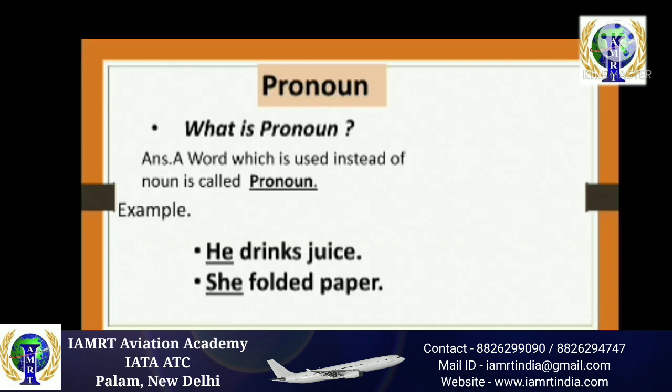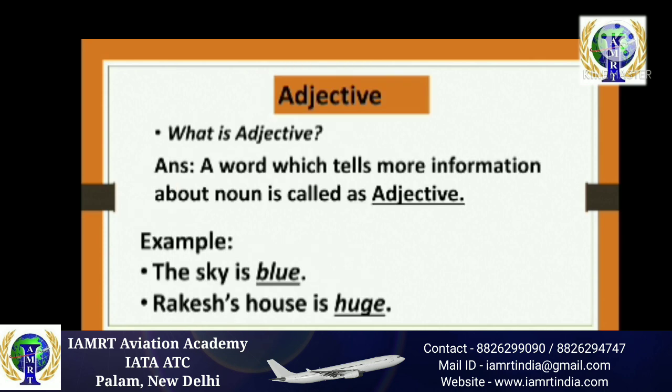So friends, next is adjective. What is the adjective? A word which tells more information about a noun is called an adjective. For example, the sky is blue. Rakesh's house is huge.